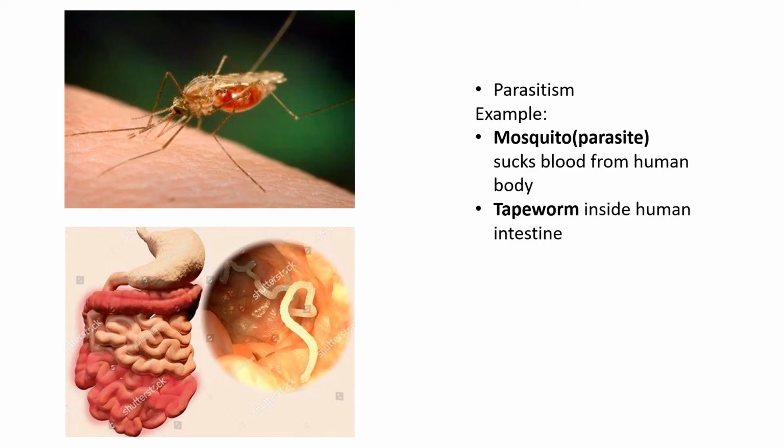Another common example of parasitism is the tapeworm staying inside the human intestine. The tapeworm, being a parasite, will feed on the nutrients from the human intestine. As a result, the human will be deprived of nutrients and become fatigued and ill. So in conclusion, in parasitism relationship, the parasite will get benefit while harming the host.